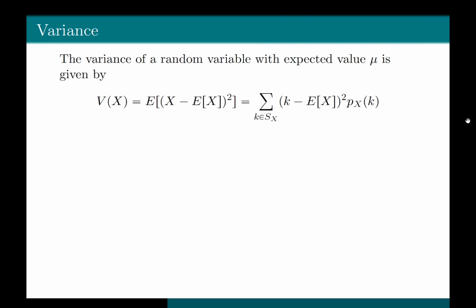So what are we basically doing? We are finding the expectation of the variable (X minus E of X) whole square. So it is equal to the summation over k, where k comes from the support of X, of (k minus E of X) whole square times P_X(k), where the summation is taken over the support of the random variable X.